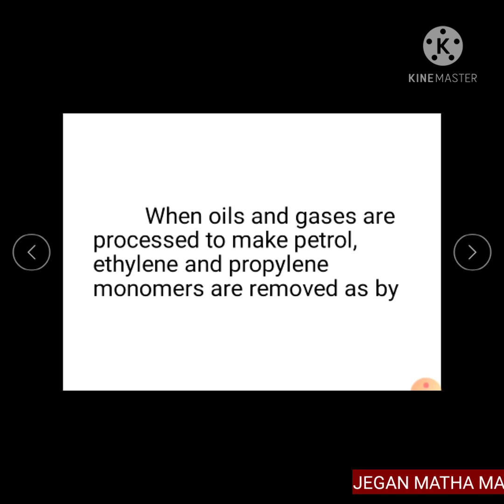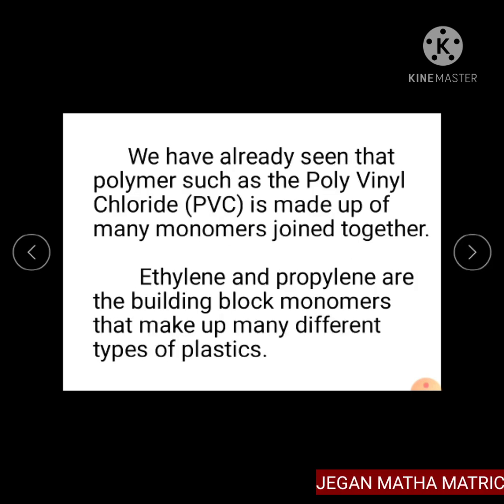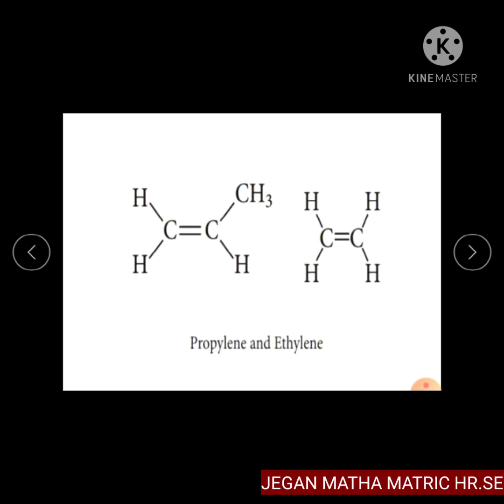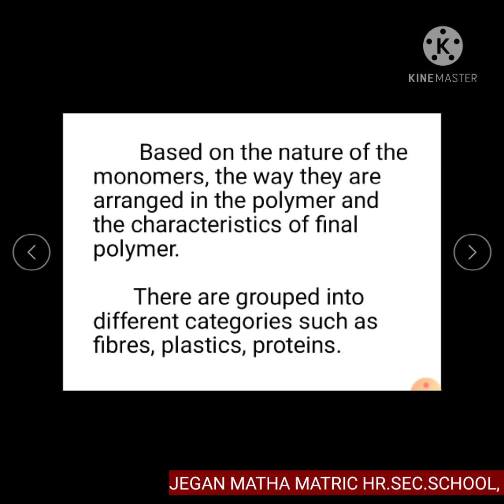Ethylene and propylene are the building block monomers that make up many different plastics. In this figure, propylene and ethylene monomers are shown here.